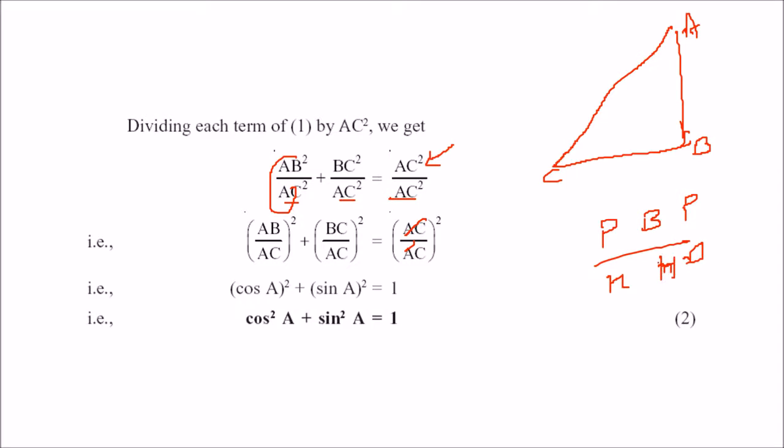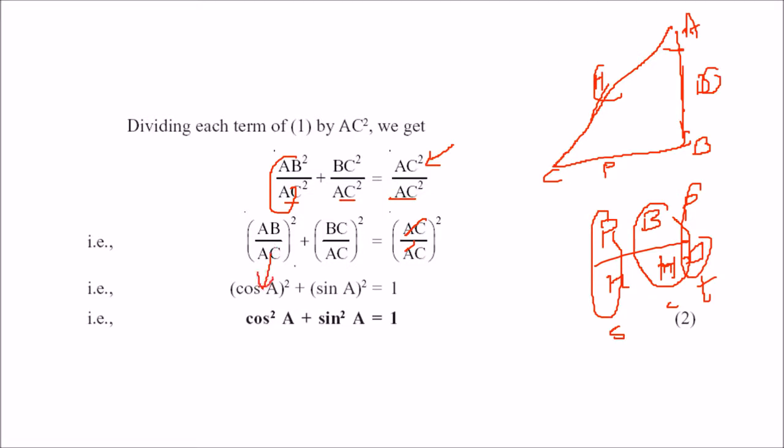Now, what is this AB by AC? This is hypotenuse for angle A. This is your perpendicular and this is your base for this angle. For this AB by AC, that means AB, this one, by AC, that is this. So base by hypotenuse is what? Is cos. This is for sine, this is for cos, this is for tan. Cos A is AB by AC. So we can write in place of AB by AC, we can write cos A.